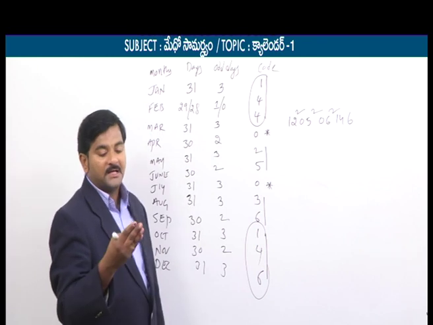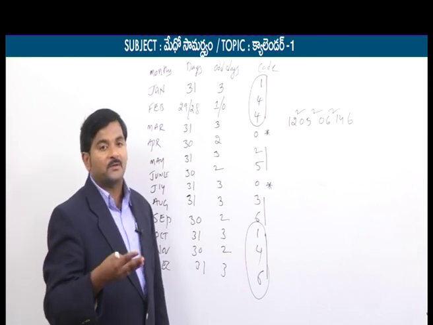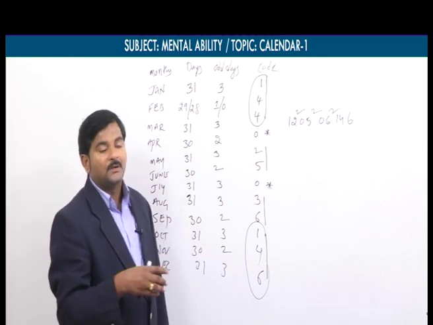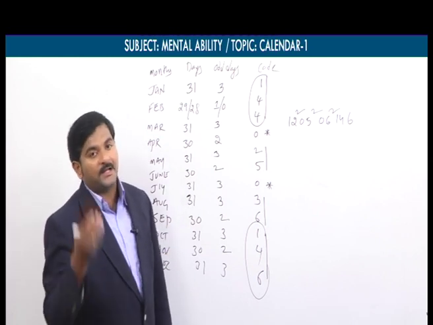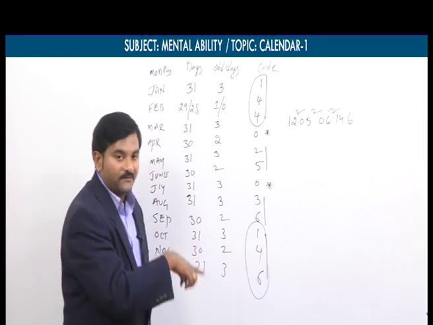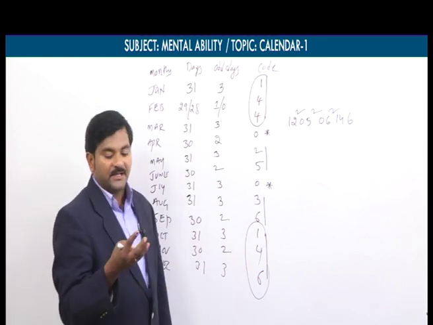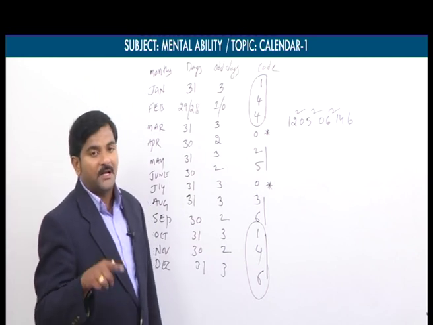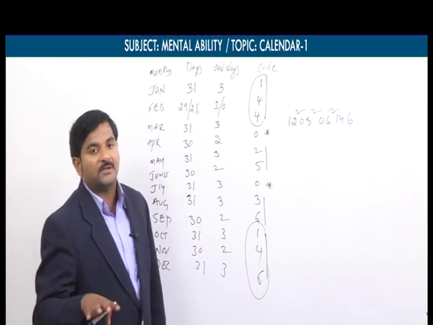January code is 1, February code is 4, March code is again 4. April code is 0 and July code is also 0. Finally the last 3 months: October code is 1, November code is 4, December code is 6.